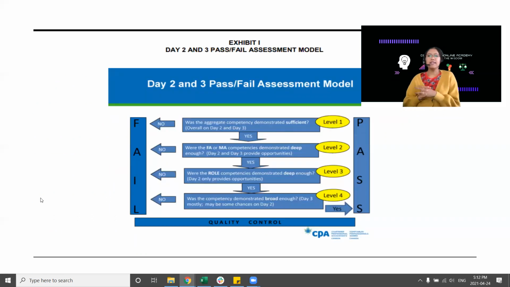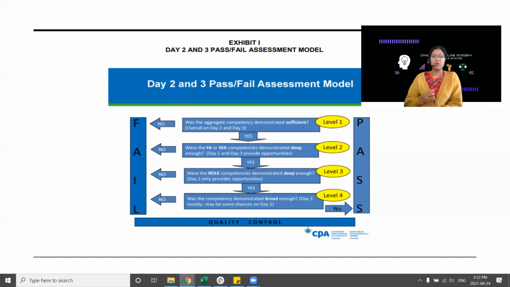Now, day 1 is assessed separately. It's a 3-day exam: day 1, day 2, and day 3. This passing structure is only for days 2 and 3. Day 1 is assessed separately, so you can pass day 1 separately, and days 2 and 3 are always combined. You can't pass them separately. You either pass days 2 and 3 together, or you fail them together.